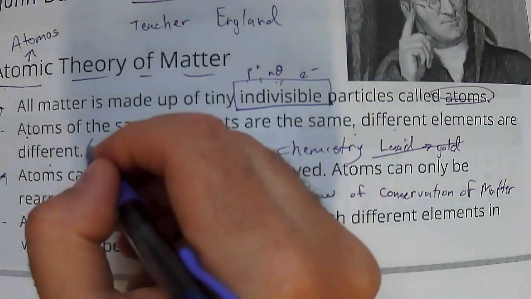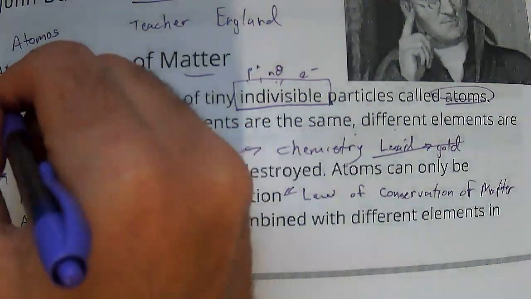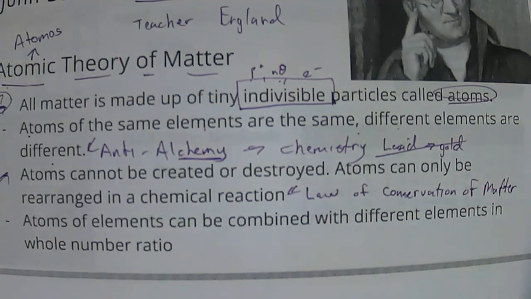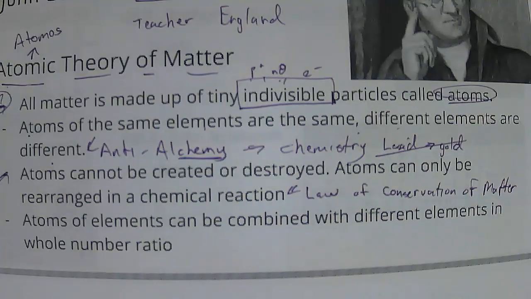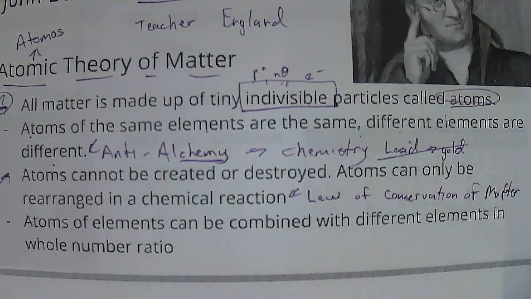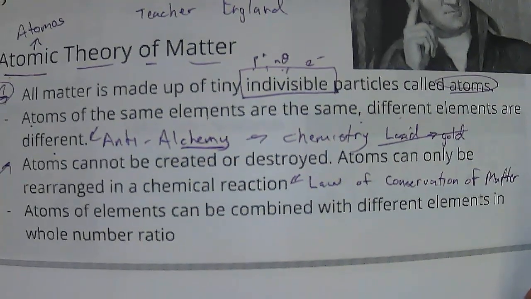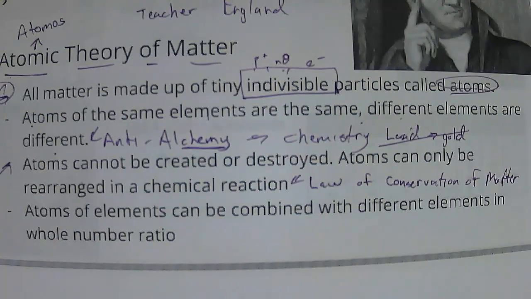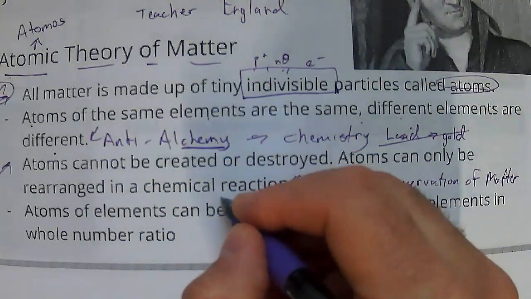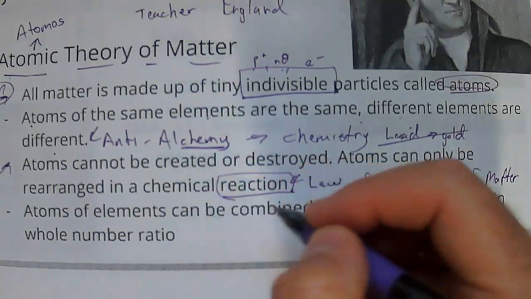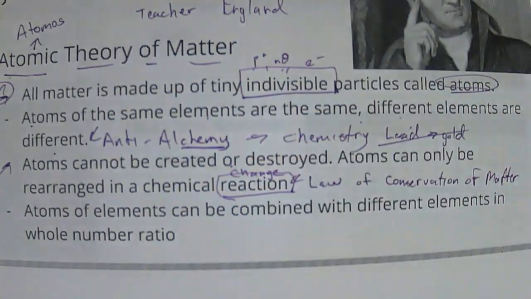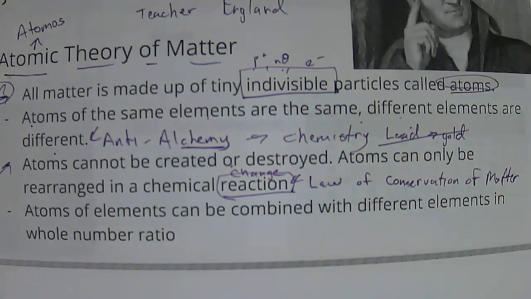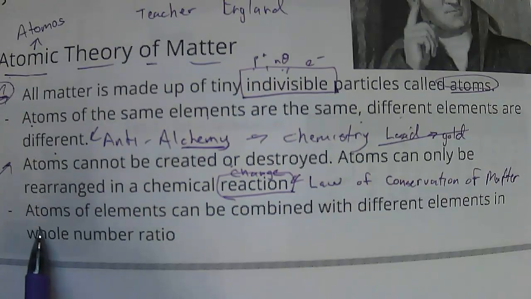Okay, and so is this one. Okay, this one has changed. Okay, but the law of conservation of matter just says that atoms are rearranged in a chemical reaction and not destroyed or even made. Okay, and remember, chemical reaction from last unit, this is the same way as saying a chemical change, right?